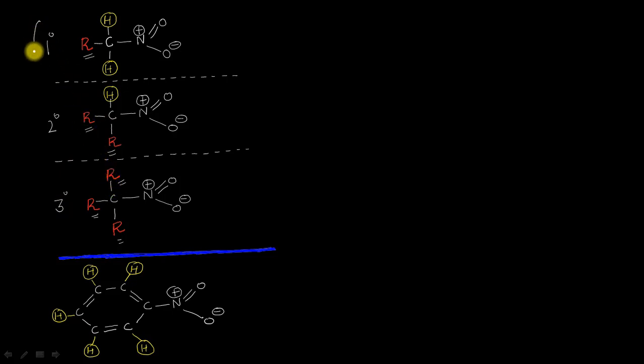So we can easily say that all these primary, secondary as well as the tertiary nitro compounds which I am showing here are actually the aliphatic type of nitro compounds. Let me write here the words aliphatic type of nitro compounds. And if you look at the last structure, a benzene ring is attached to the nitro group here. So this is actually an aromatic type of nitro compound. Let me write here aromatic type of nitro compound.